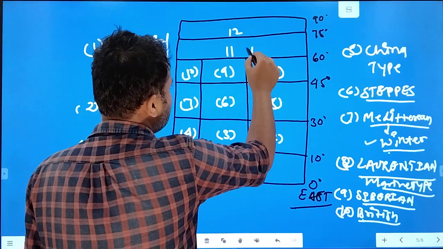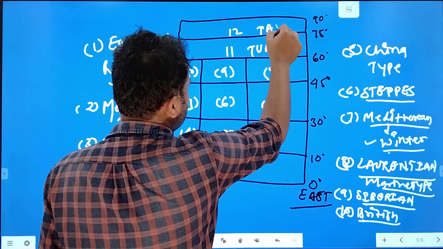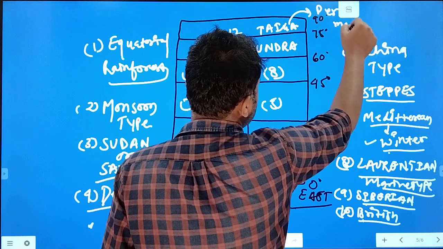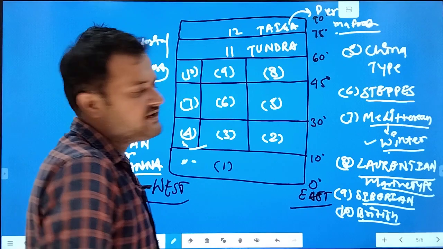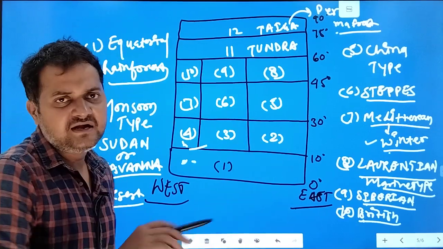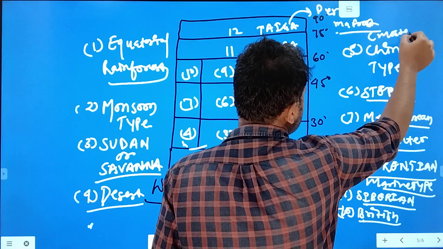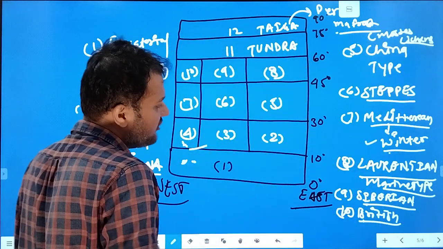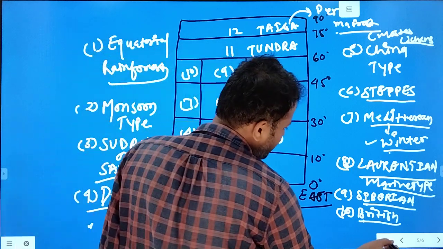Then comes tundra and taiga. Taiga is also known as the permafrost region, permanently frozen. Tundra has a 9 month winter season, and taiga is permanently frozen. Here generally we find mosses and lichens. So basically what I want to explain is that you can see from this the South America belt.